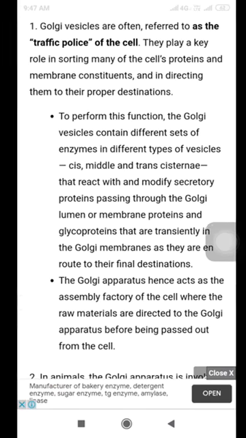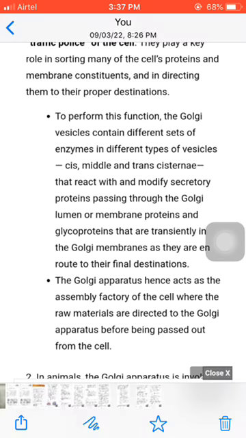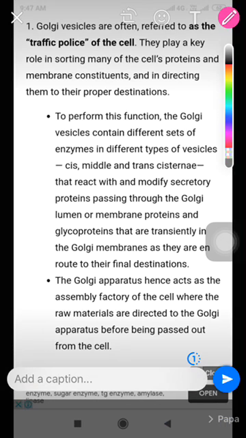Next, these are the functions of the Golgi complex. Golgi vesicles are often referred to as the traffic police of the cell. They play a key role in sorting many of the cell's protein and membrane constituents and in directing them to their proper destination.